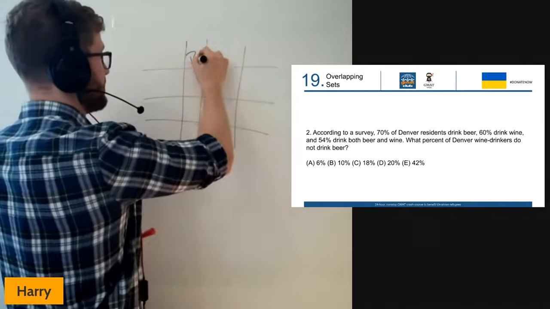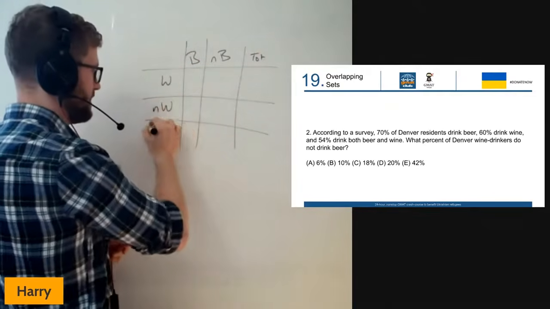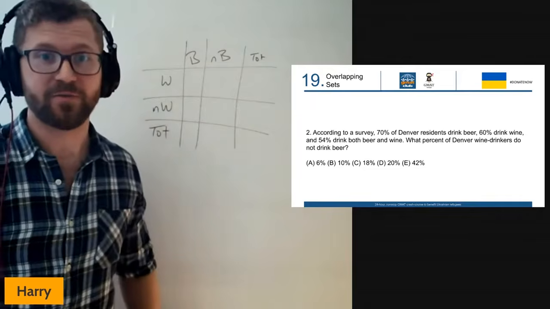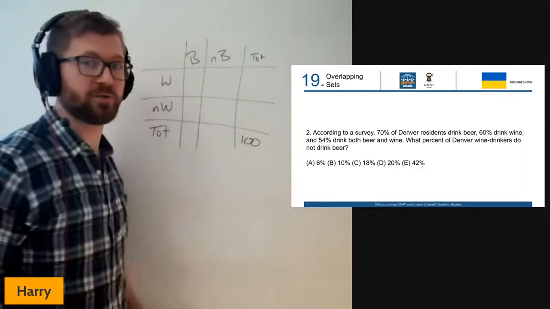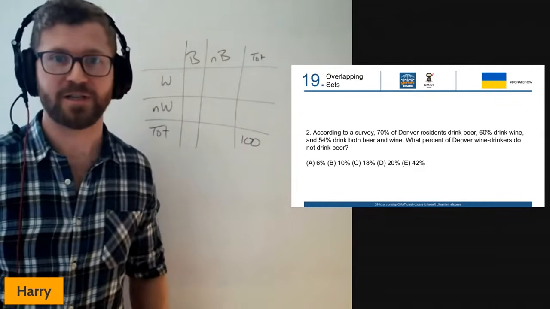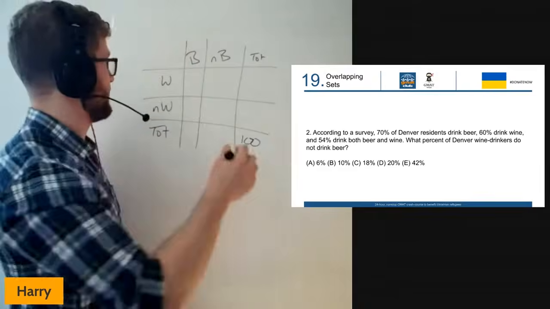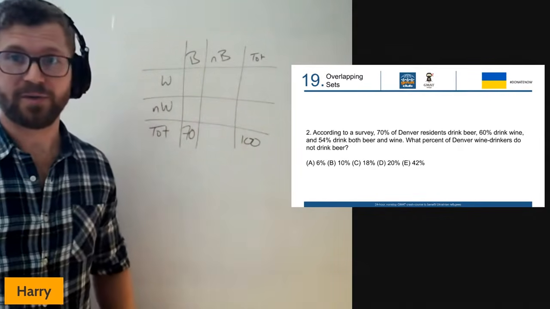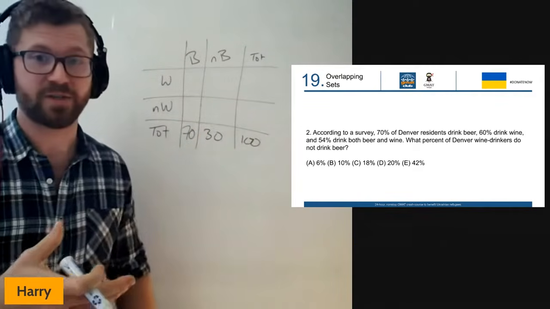This time we've got beer, no beer, and my total; wine, no wine, and my total. Again, let's look at the information we've been given and fill this in. This is a percent question, so the total at the bottom right is going to be 100%. We're told 70% of these Denver residents drink beer, so I can fill in 70% drink beer, and 30% are not drinking beer.